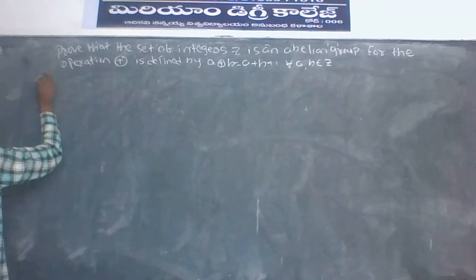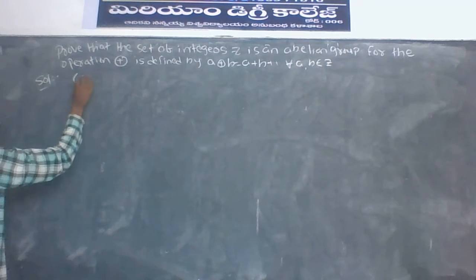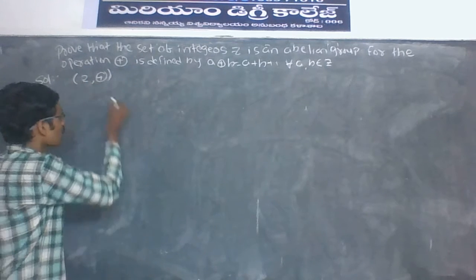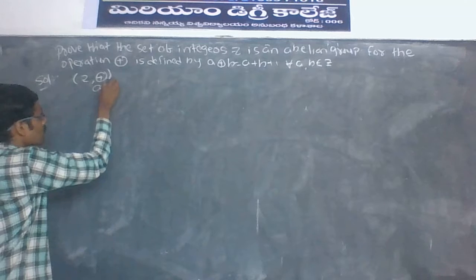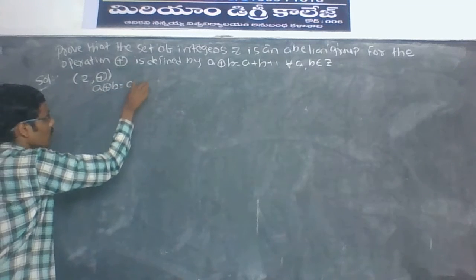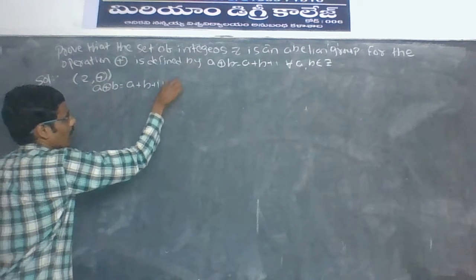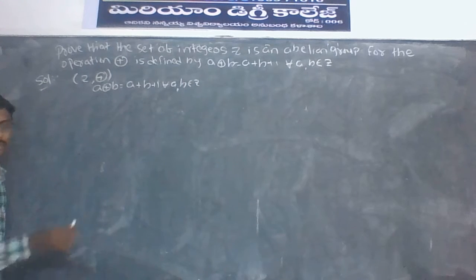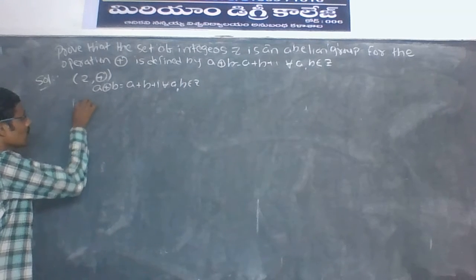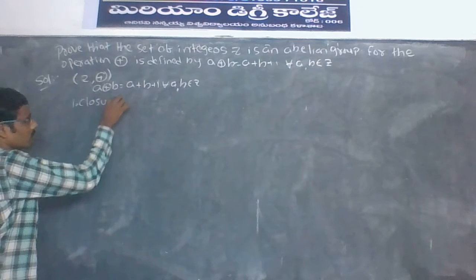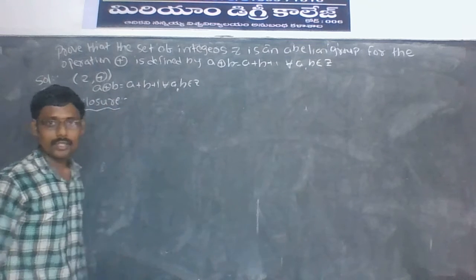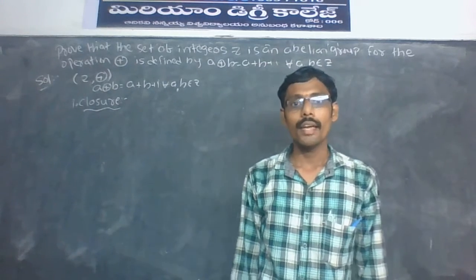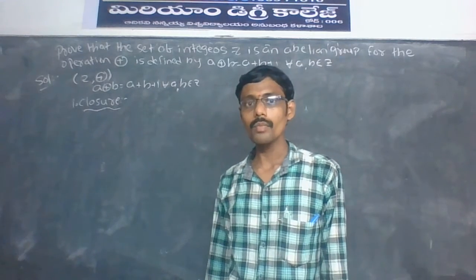Solution. Let (Z, ⊕) be the algebraic structure defined by a ⊕ b = a + b + 1 for all a, b belongs to Z. To show it forms an abelian group, it must satisfy closure, associativity, existence of identity, existence of inverse, and commutativity.